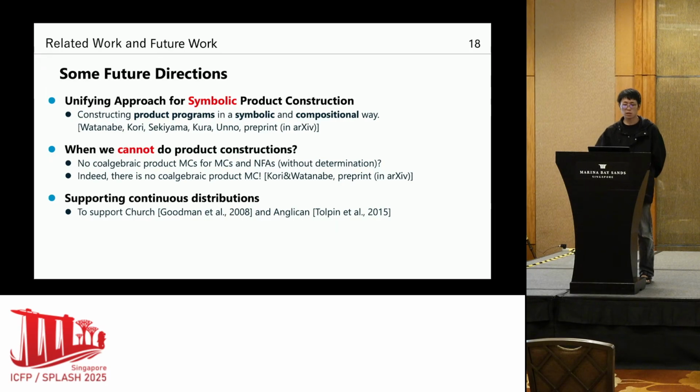And also we are interested in studying when we cannot do product constructions. Indeed, in the paper, we conjecture that there is no coalgebraic product for Markov chains and non-deterministic finite automata. And very recently, indeed, we showed that there is no coalgebraic product for Markov chains and non-deterministic finite automata. And also, it will be exciting if we can support continuous distributions. That's it. Thank you for your attention.